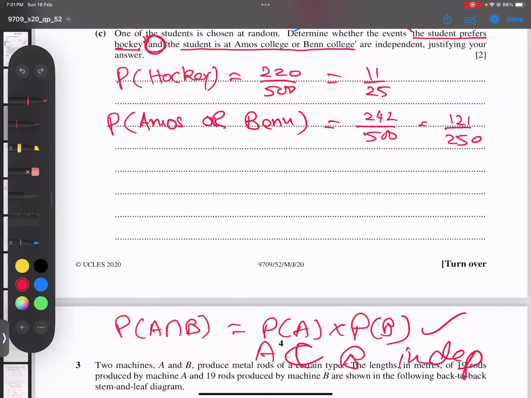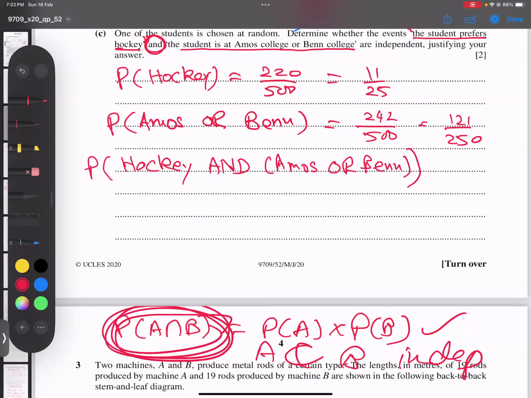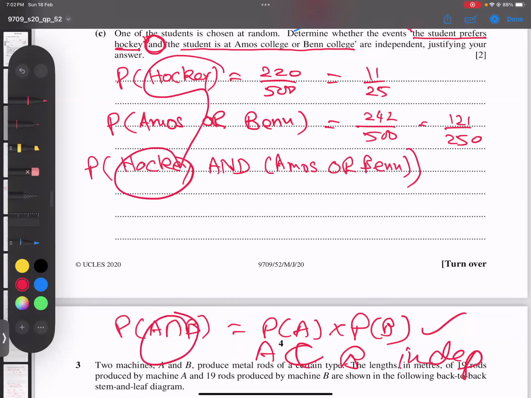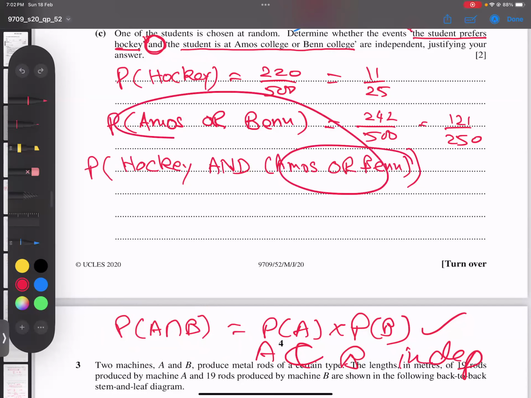How to write the and part? So probability of hockey and, I write the and in the middle, Amos or Ben. I believe you're understanding. I repeat my words. You can see this and sign here. So hockey, I'll write here. This is the and sign. Intersection stands for the and sign. And this I get from here.